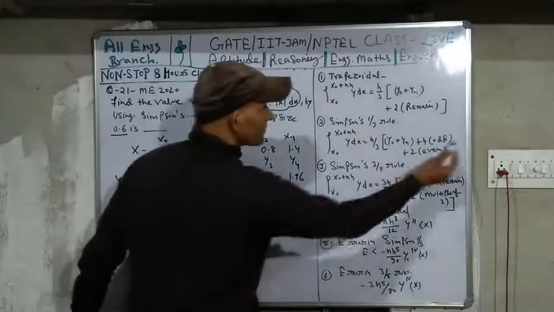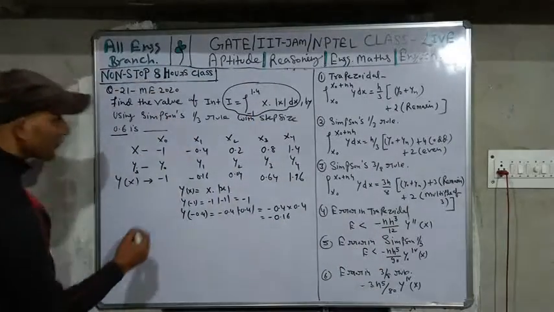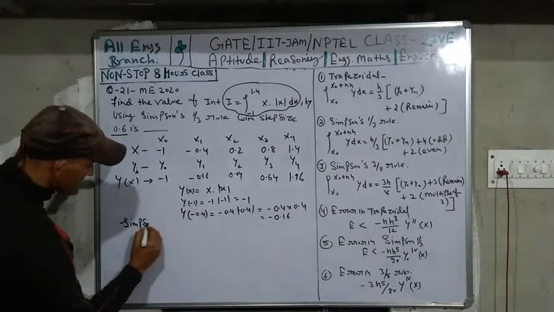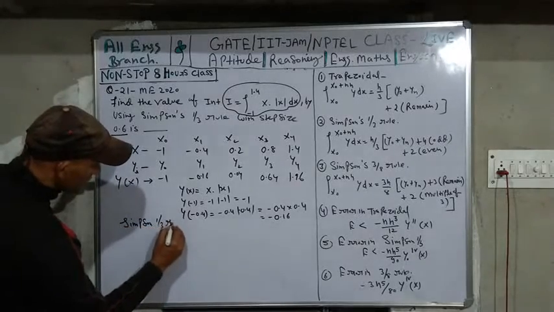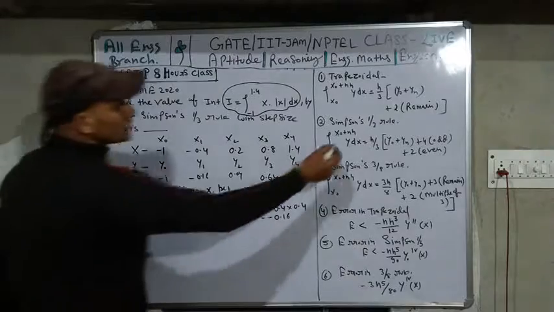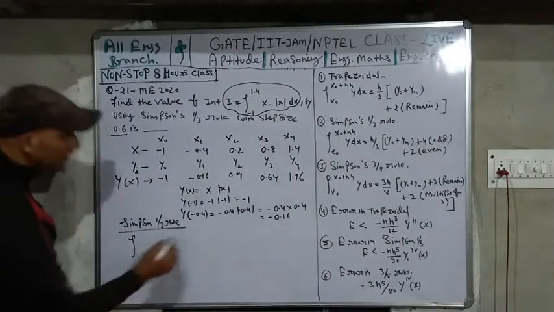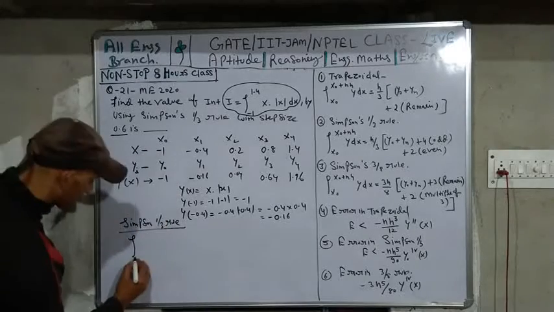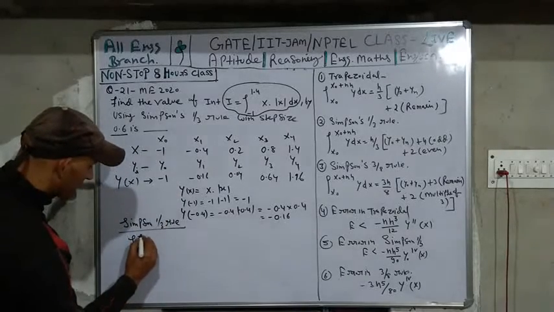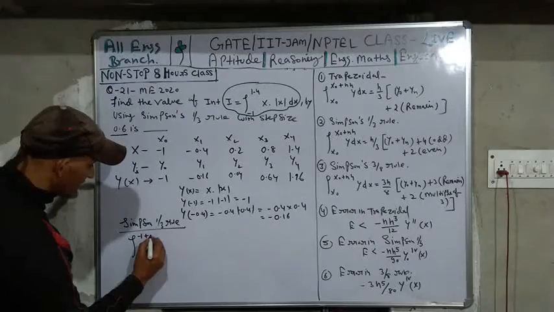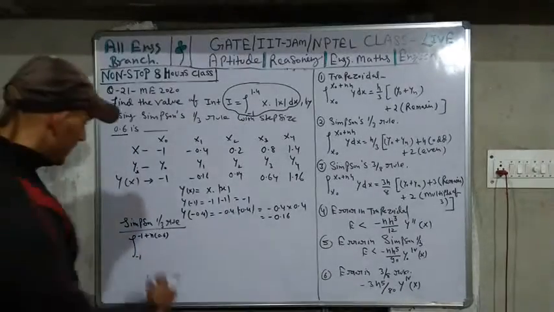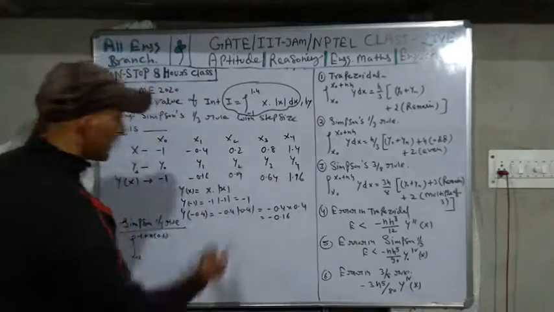Now what is the meaning of this? Now Simpson 1/3 rule. We are using Simpson 1/3 rule. So your integration from x0 to x0 plus nh. So x0 is equal to minus 1 and minus 1 plus n into h is equal to 0.6. I think that you understand. N is equal to 1, 2, 3, 4, you will write.